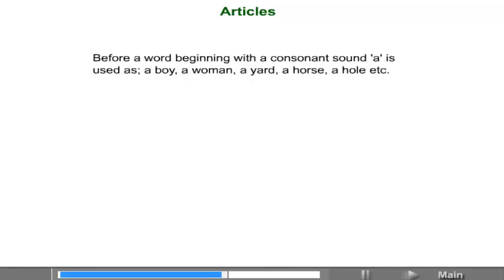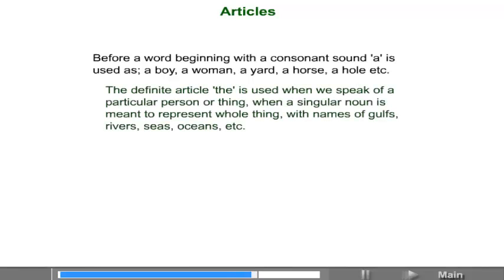Before a word beginning with a consonant sound, a is used, as a boy, a woman, a yard, a horse, a whore, etc. The definite article the is used when we speak of a particular person or thing, when a singular noun is meant to represent a whole class, with names of the gulfs, rivers, seas, oceans, etc.